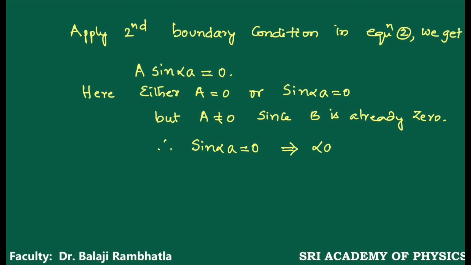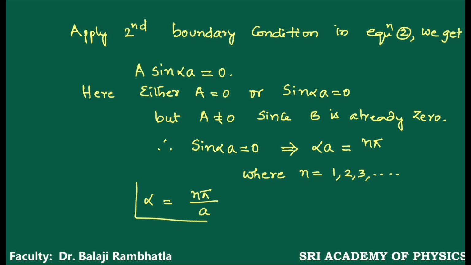That means αa = nπ, where n = 1, 2, 3, and so on, the principal quantum numbers. Then what is the value of α? α = nπ/a. This is the value of α. Right. Now write α², which is n²π²/a².